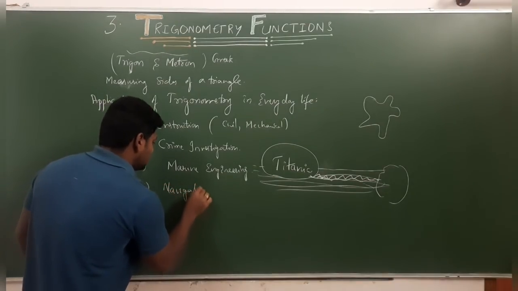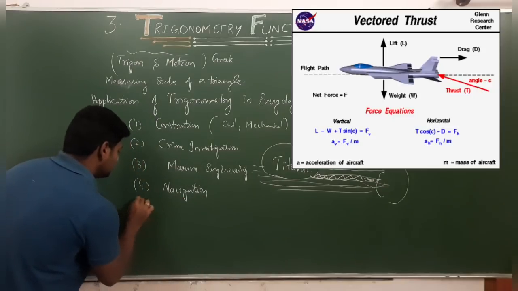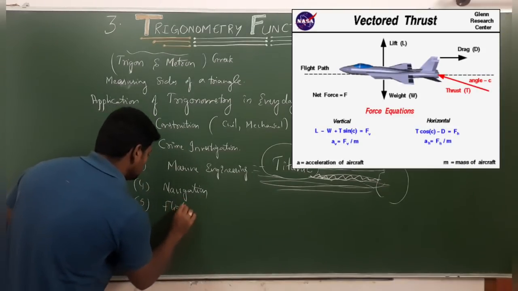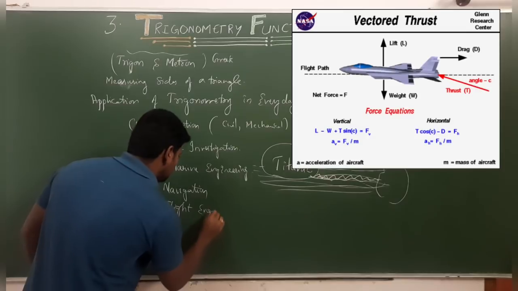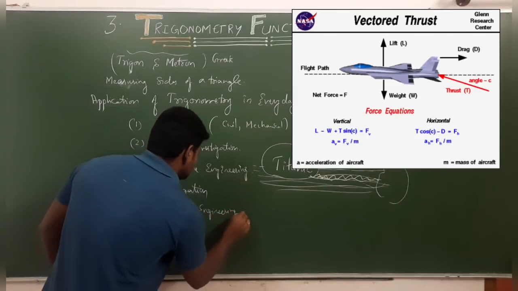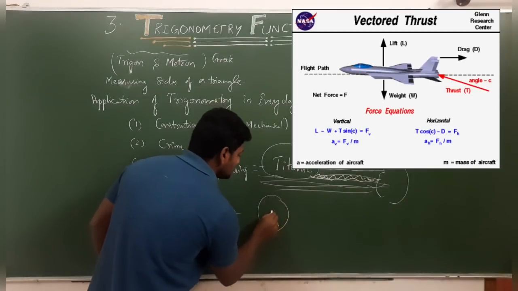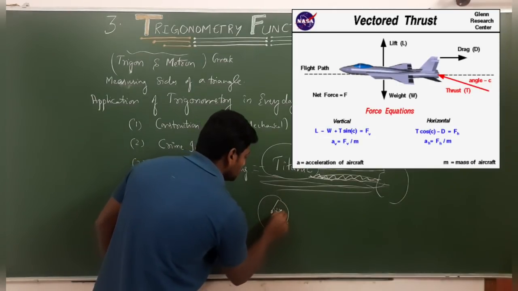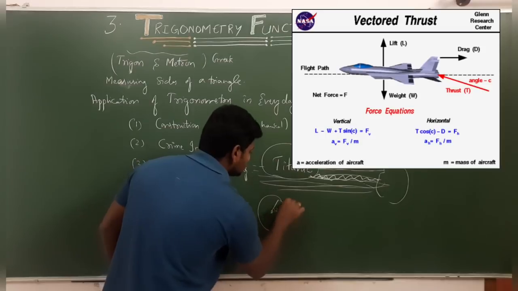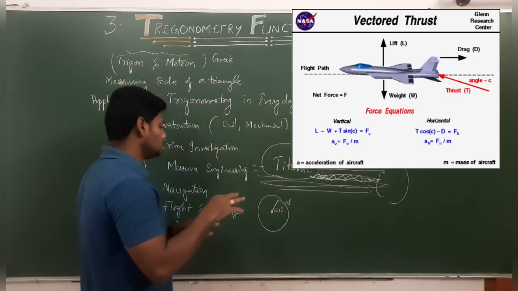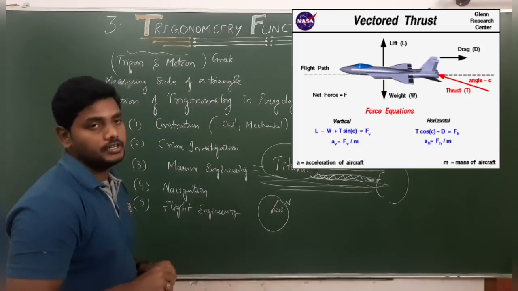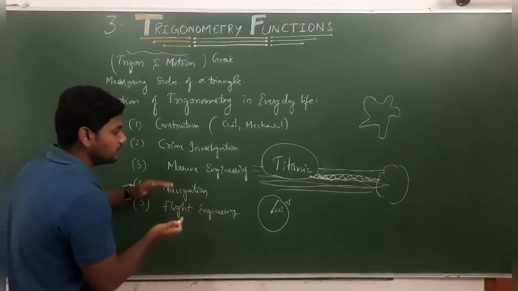In navigation and in flight engineering, radars will be there. The radar shows, for example, 230 degrees north and going, and all those we can tell by using trigonometry. These are only some of the applications.